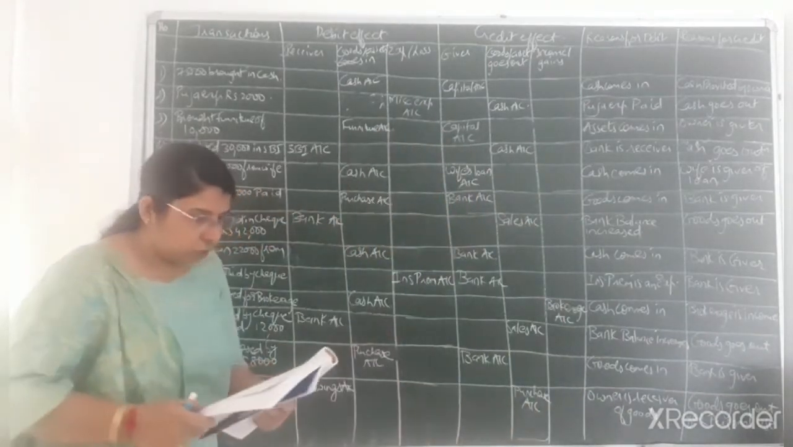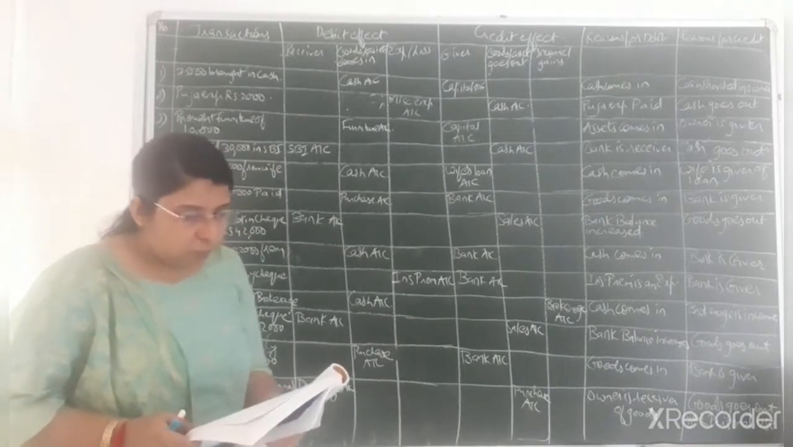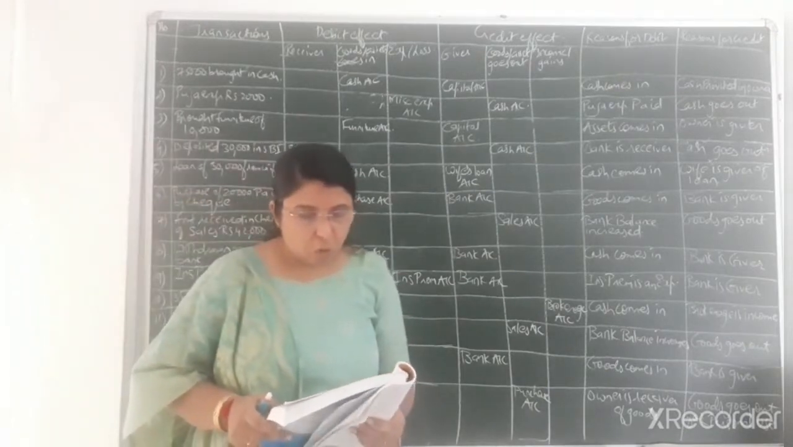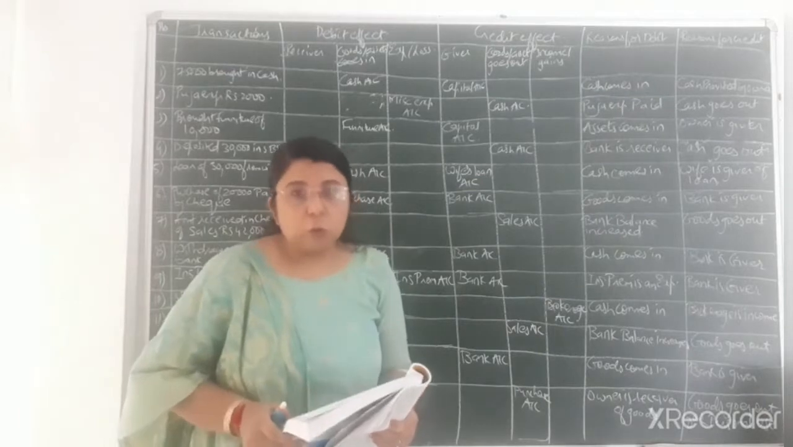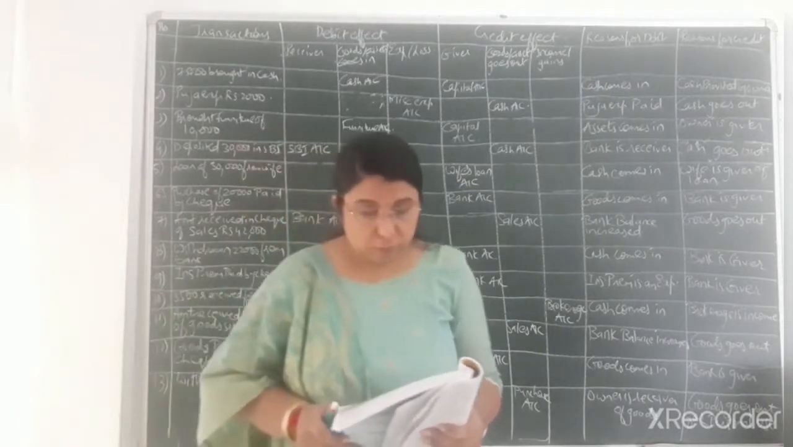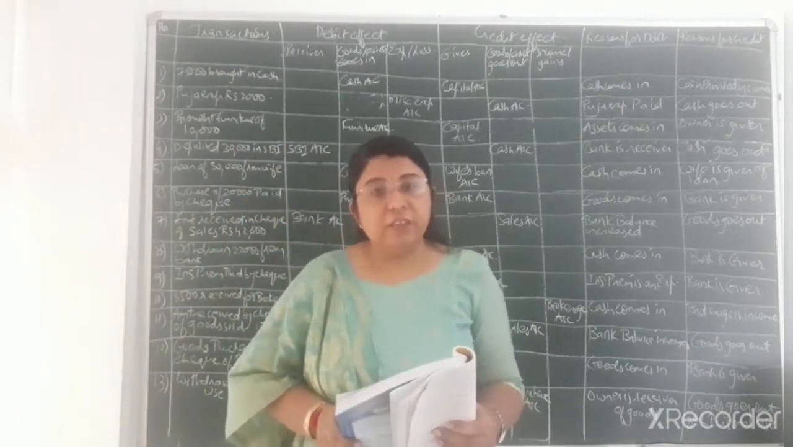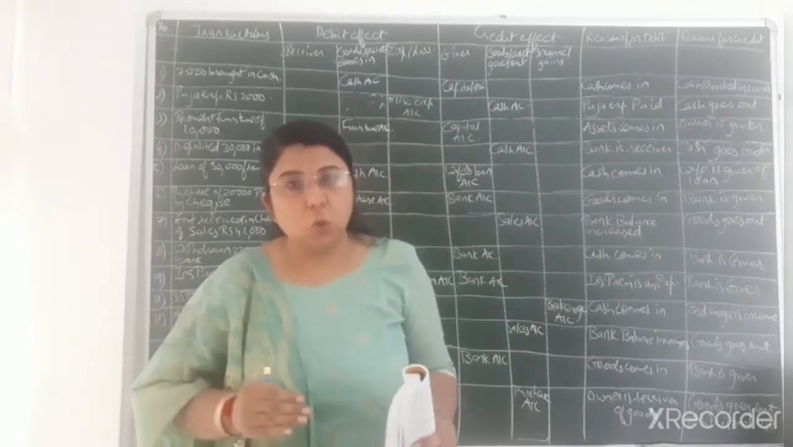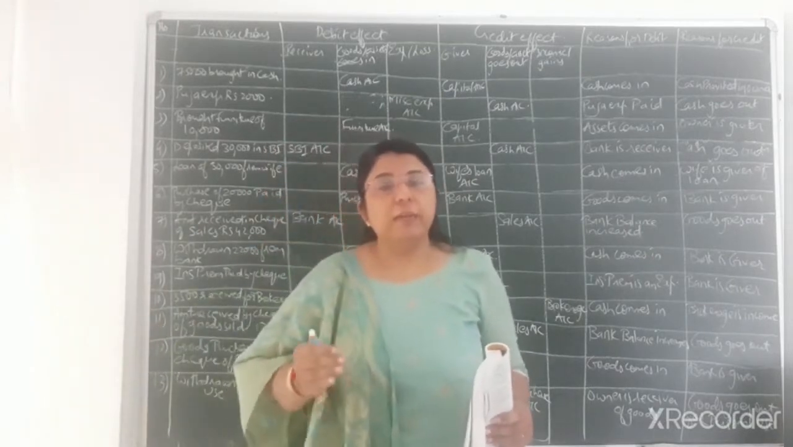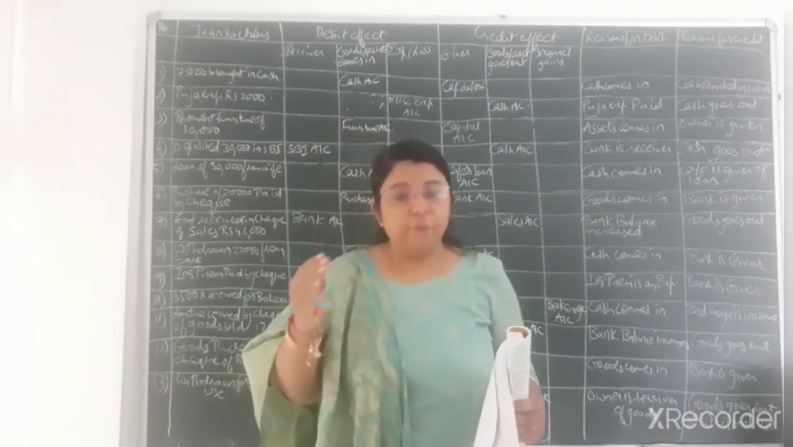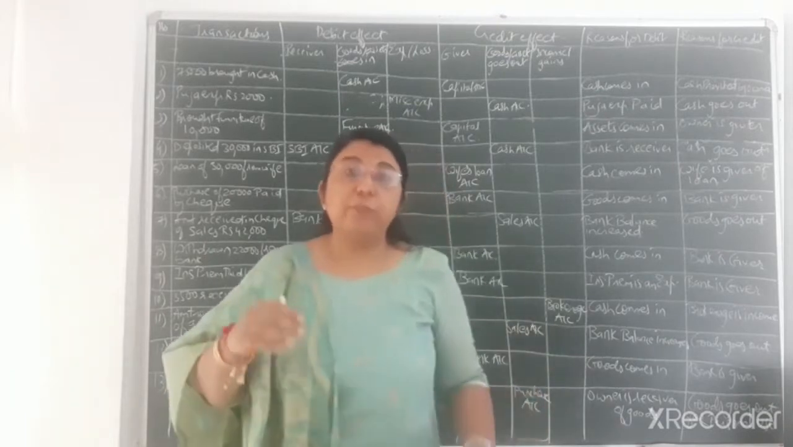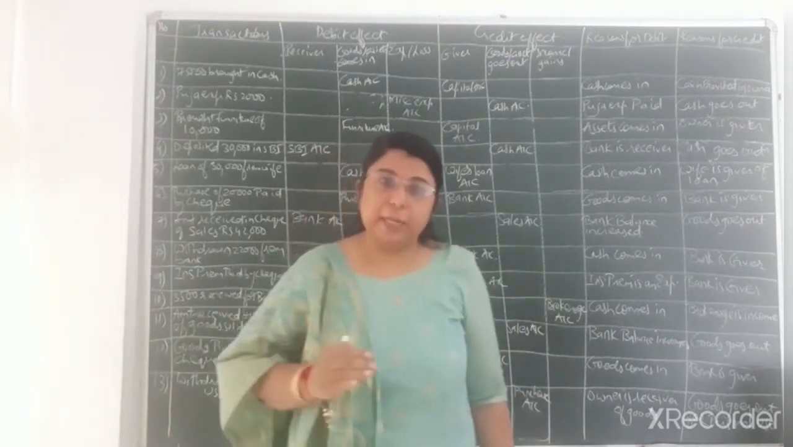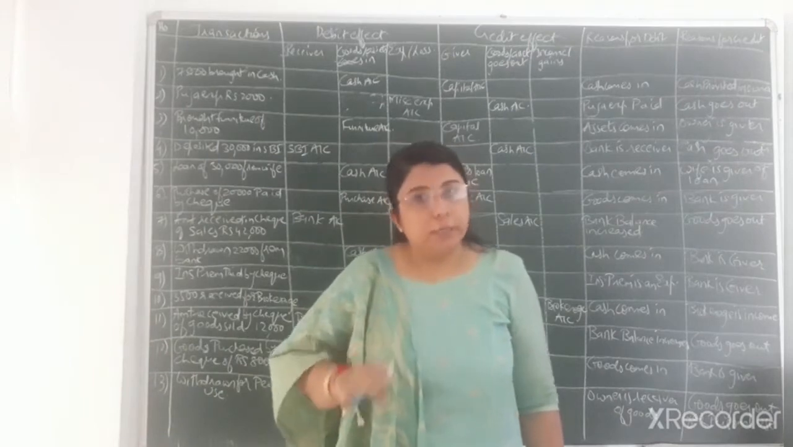Now 12th transaction, goods of rupees 8,000 purchased from Deepak. Amount paid by check. Here also we have purchased the goods from Deepak. Name of the party is given from whom we have purchased the goods. But together with that it is mentioned that whatever goods we have purchased, that amount we have paid by check. So again it is a cash transaction. It is not a credit transaction.